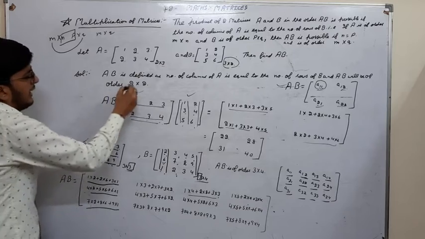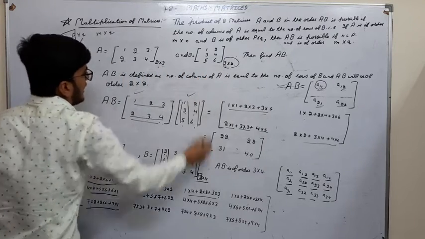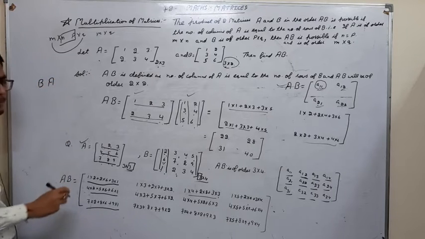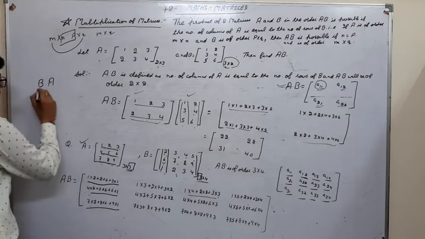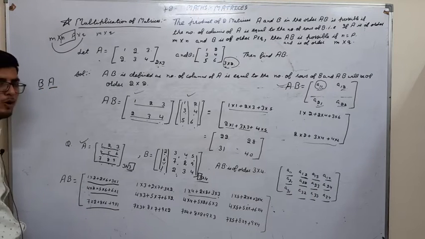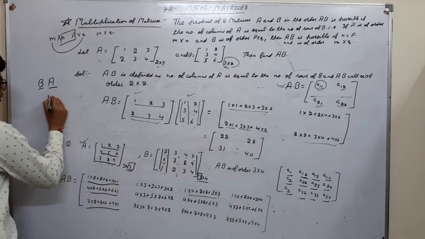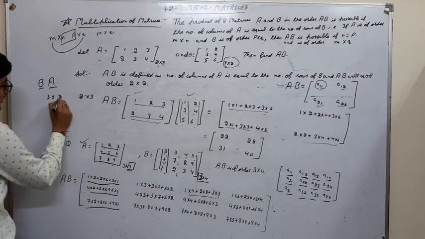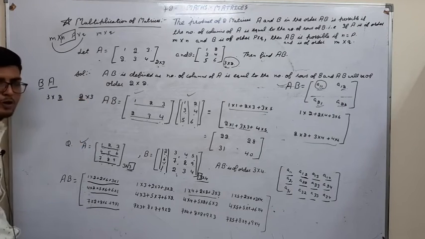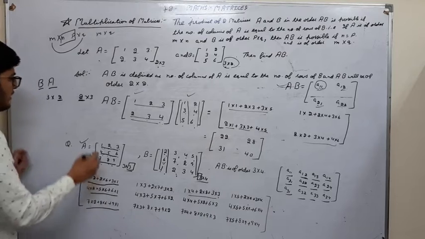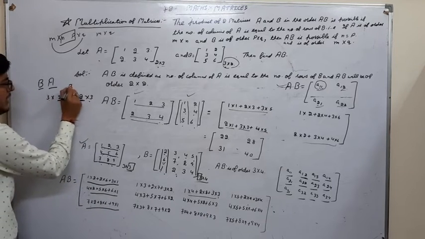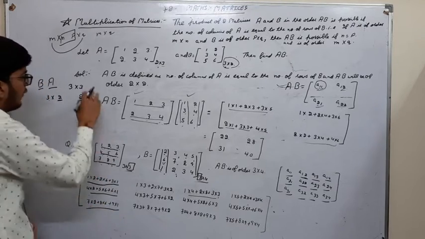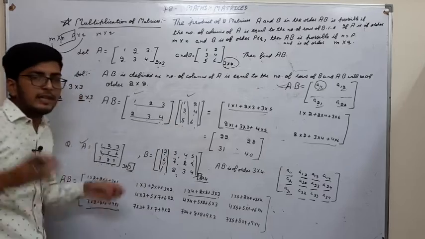Now see here, in this example, A was of order 2 cross 3 and B was of order 3 cross 2. If I want to find BA, the number of columns of B must be equal to the number of rows of A. 3 cross 2 and 2 cross 3, right? Number of columns of B equals number of rows of A. Yes, it is true. Then what will be the order of BA? It will be 3 cross 3. You will find this matrix BA of order 3 cross 3 by using the same process.